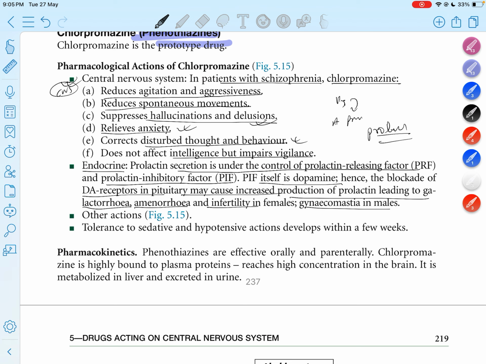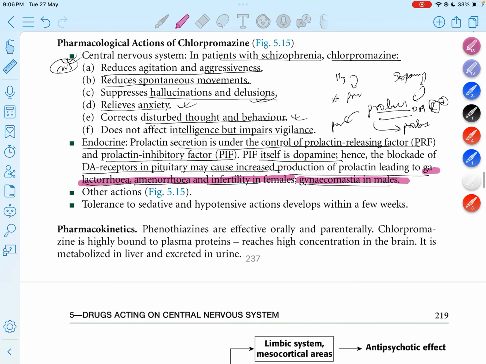This inhibitory factor is dopamine, and dopamine comes into the pituitary gland. In the anterior pituitary, in the cell which releases prolactin, there is a receptor for dopamine. This dopamine receptor is blocked by this drug, and when it is blocked, the release of the inhibitory factor is inhibited, so there is a release of prolactin. This prolactin leads to symptoms like galactorrhea, amenorrhea, and infertility in the female, but gynecomastia in the male.